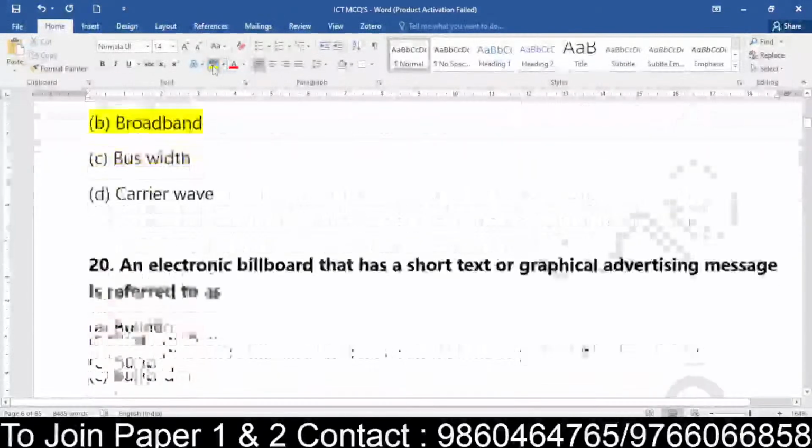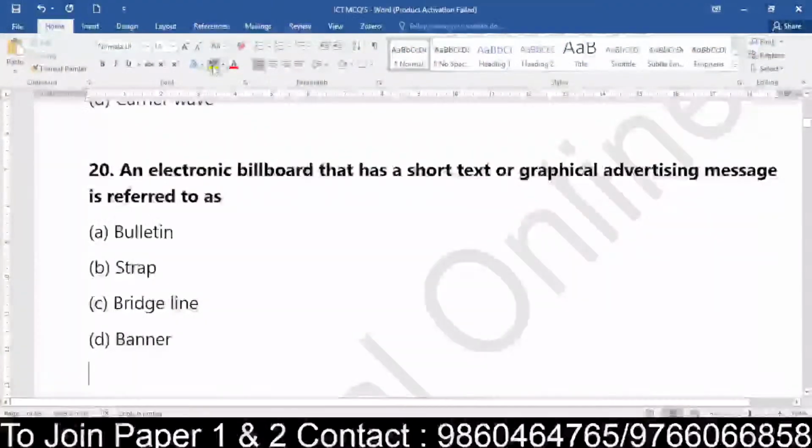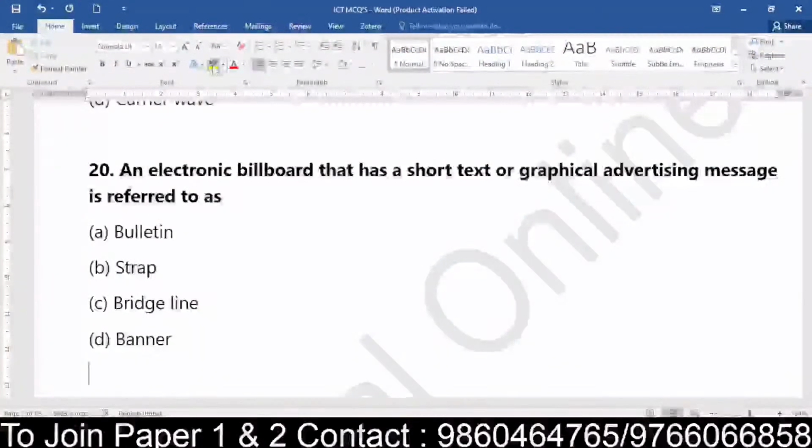Now, coming to question number 20, an electronic billboard that has a short text or a graphical message for advertising is referred to as what? What do you call them? Do we call them the bulletin? Do we call them the strap? Do we call them the bridge line? Or do we call them the banner? An electronic billboard that has a short text or a graphical advertising message, it's referred to as what? Is it bulletin? Is it a strap? Is it a bridge line? Or is it a banner?